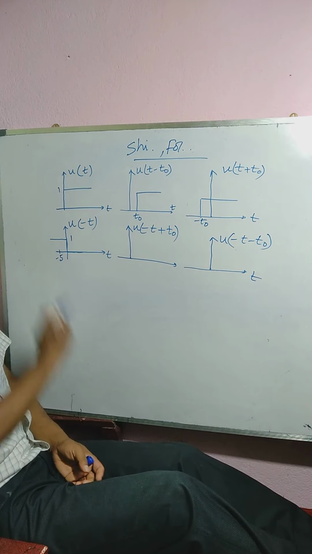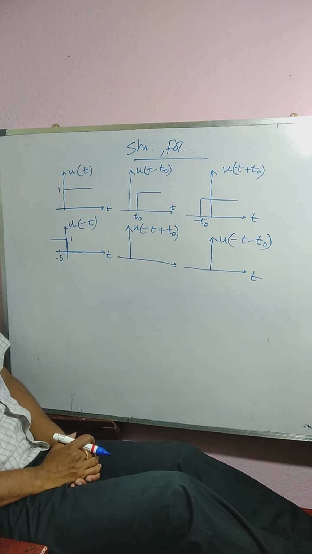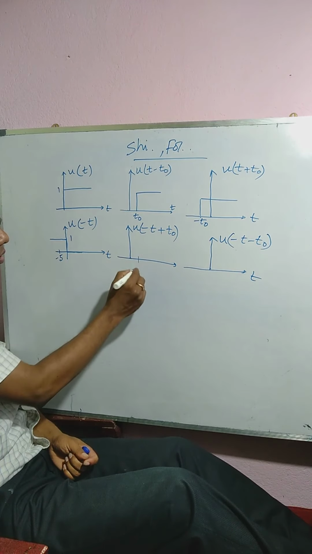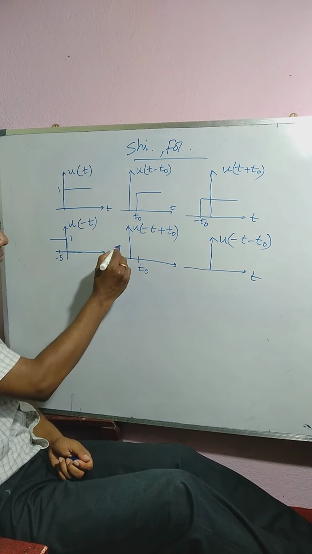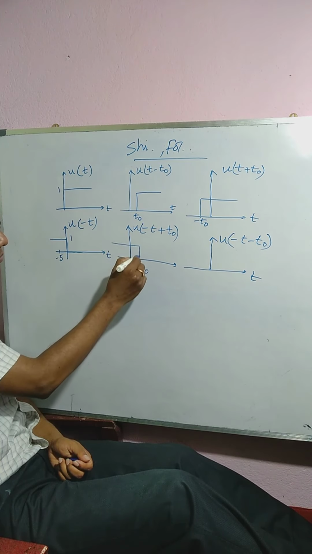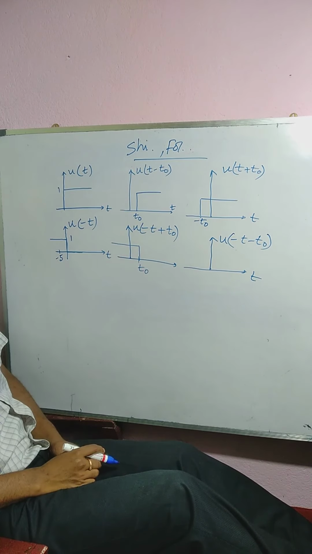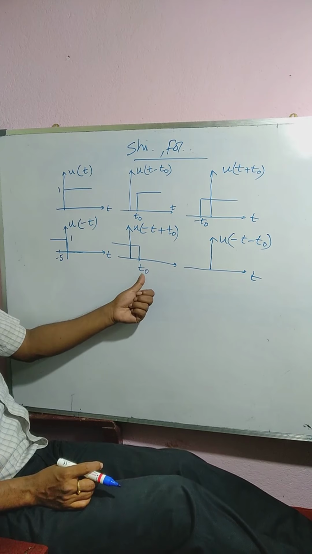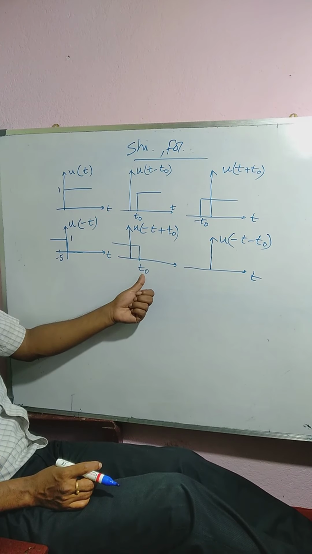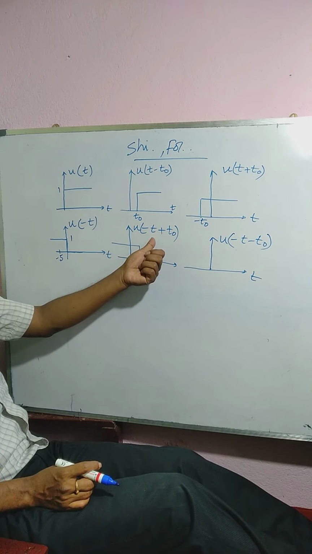This is u of minus t. So this is t0. This is t0. That means if you substitute t equals t0 here, what will you get?